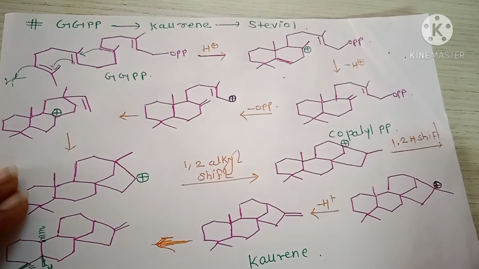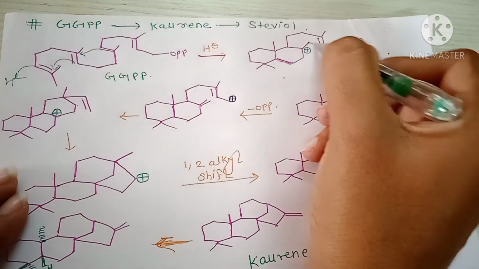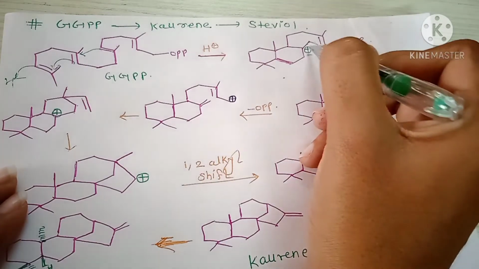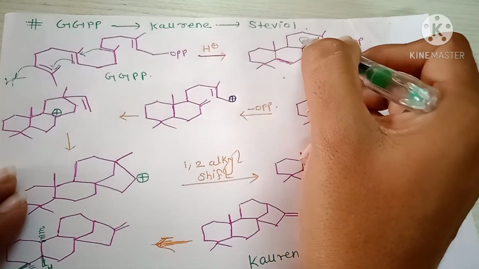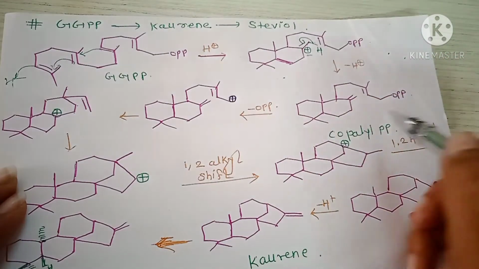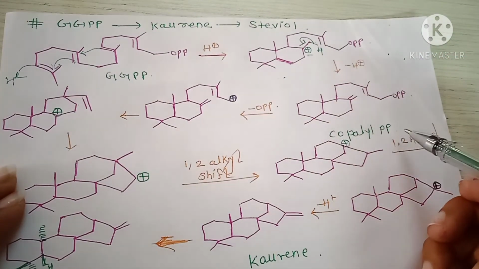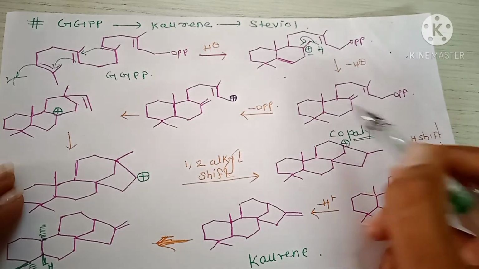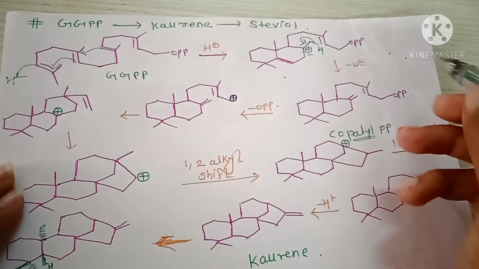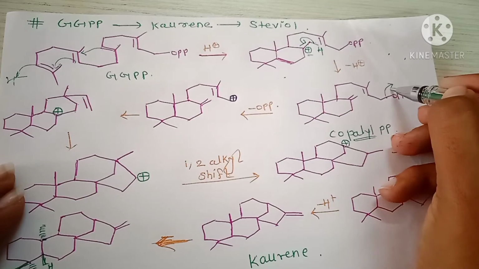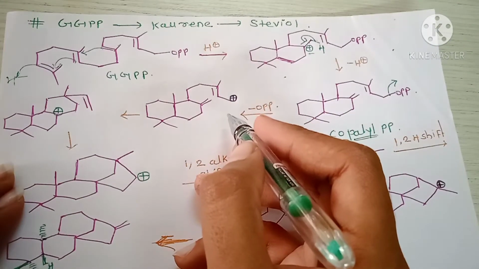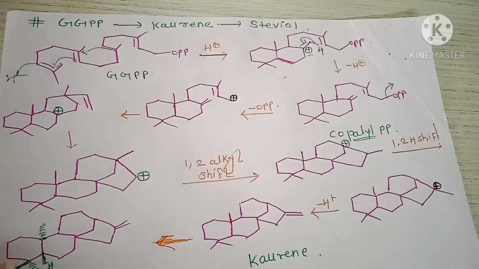Next the loss of proton and stabilize this carbocation. This bond shifted here and the formation of copalyl pyrophosphate. Next the loss of OPP and the formation of allylic carbocation.